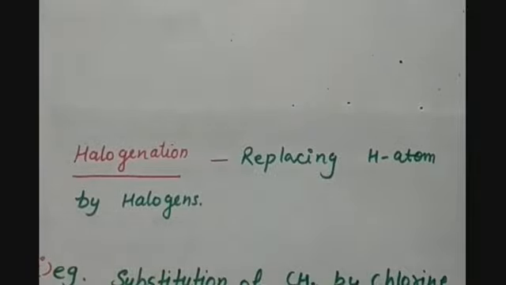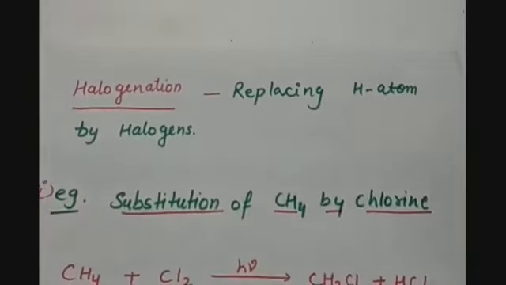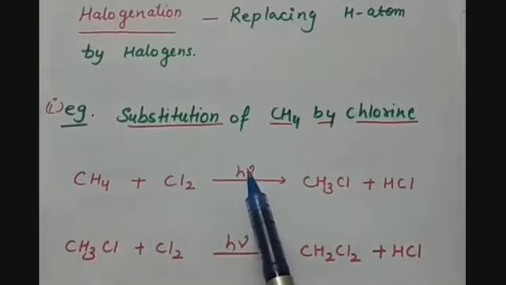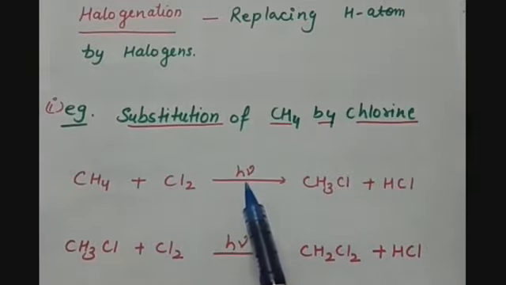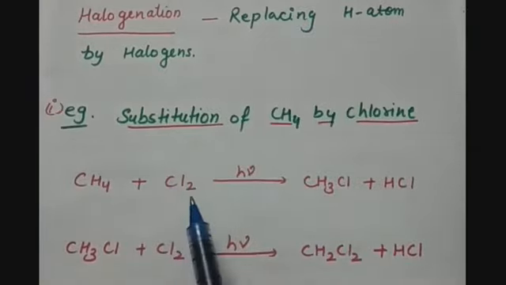So let us have one example. When CH4, that is methane, is substituted by chlorine, then what happens? This process generally does not take place by itself. We need some kind of light or energy. Here photons, or you can say sunlight, is used for this reaction to take place.